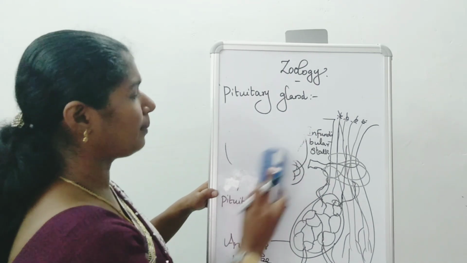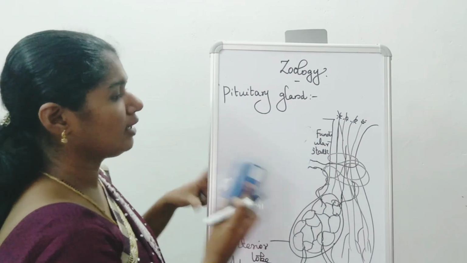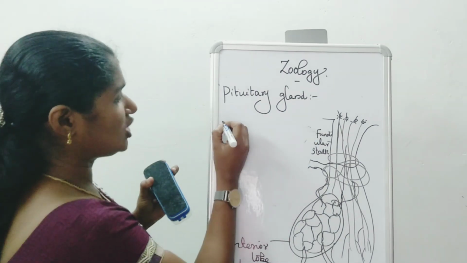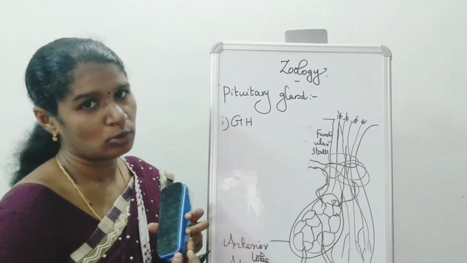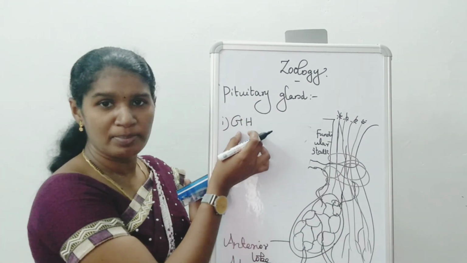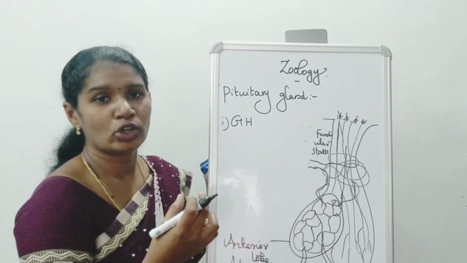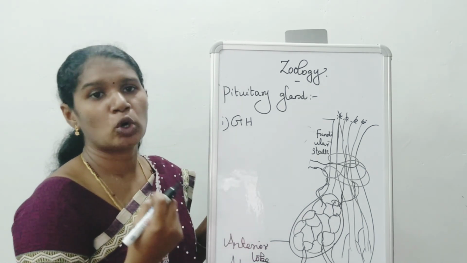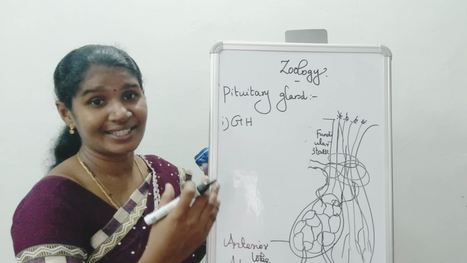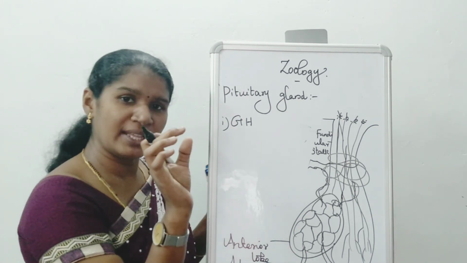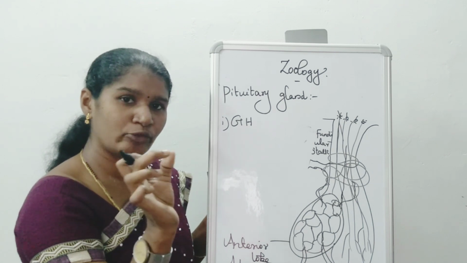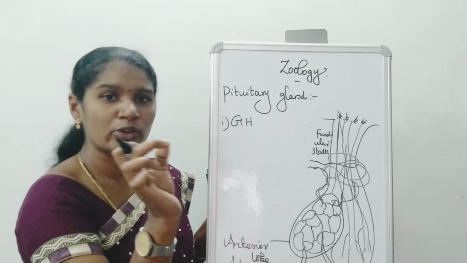What are the hormones secreted by the anterior pituitary? The first one is growth hormone. Growth hormone stimulates the growth of muscle and body weight, the skeletal system, everything. It is involved in the functions of growth.